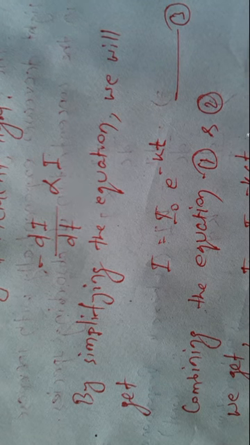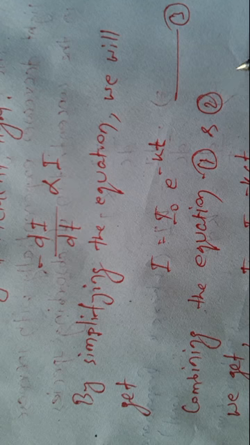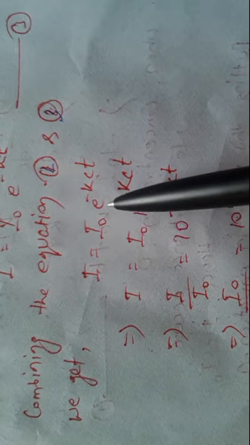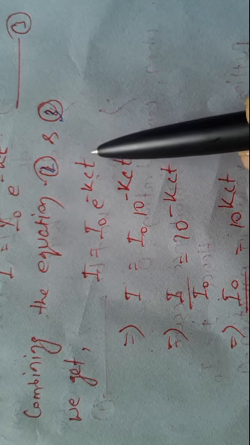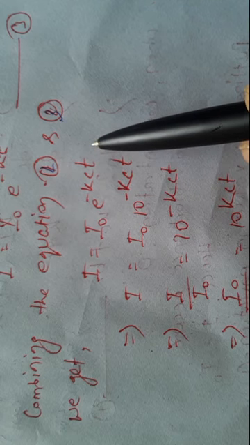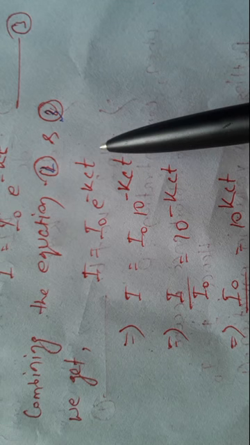But when we combine the equations of Beer's law and Lambert's law, or combine equations 2 and 3, we will get I is equal to I0 into e to the power minus kct.